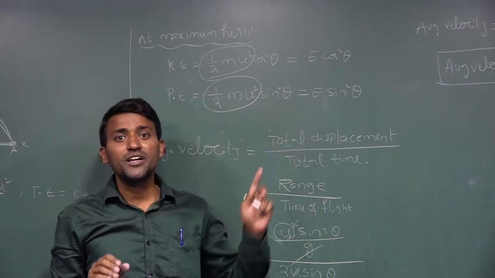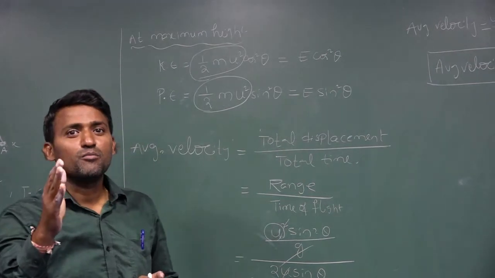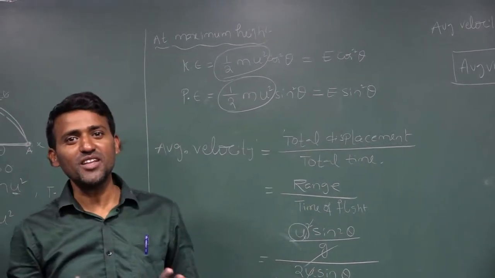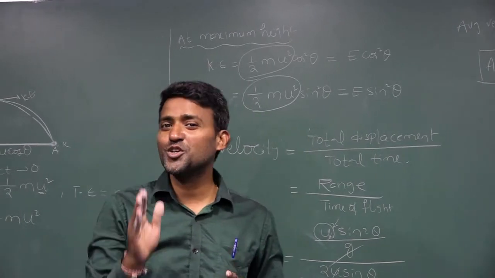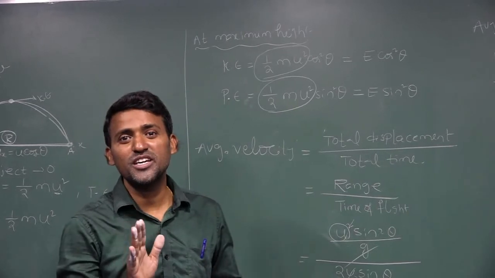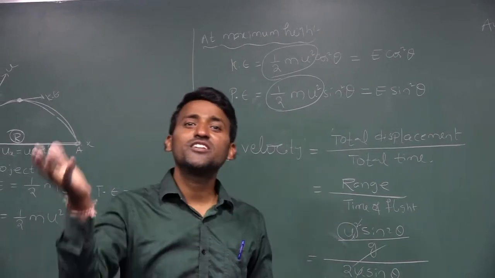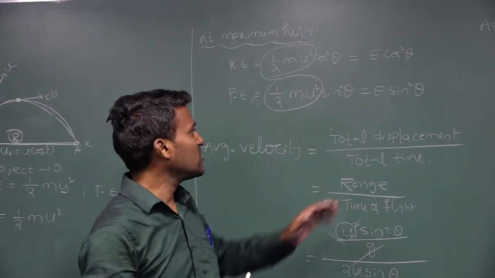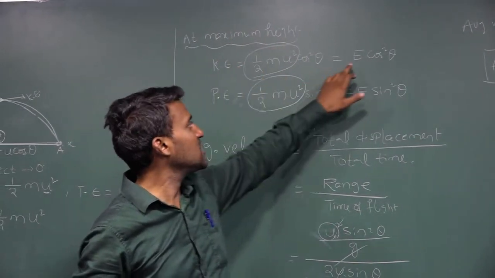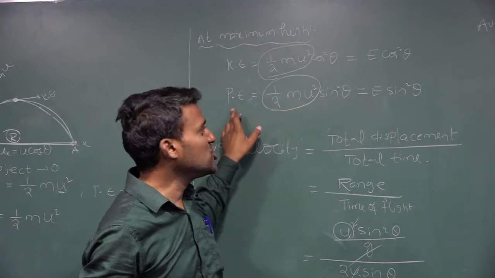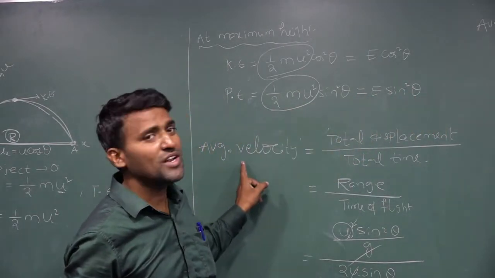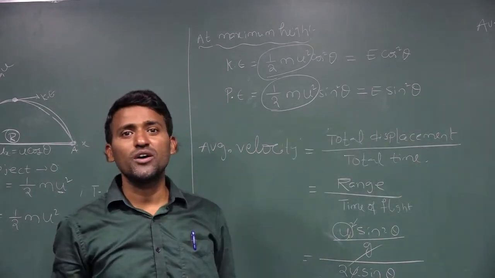Potential energy means you may think about the mgh formula, but that is based on the situation; you have to think about it. Here it is not mgh, here kinetic energy is converted into potential energy. That's why we have written this equation. At the maximum height, kinetic energy is E cos square theta, potential energy is E sin square theta, and average velocity is equal to u cos theta.